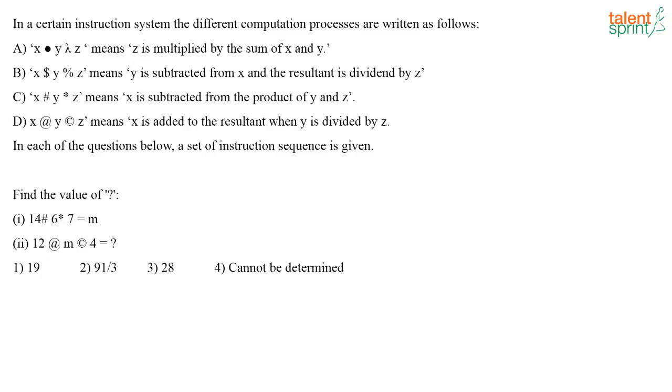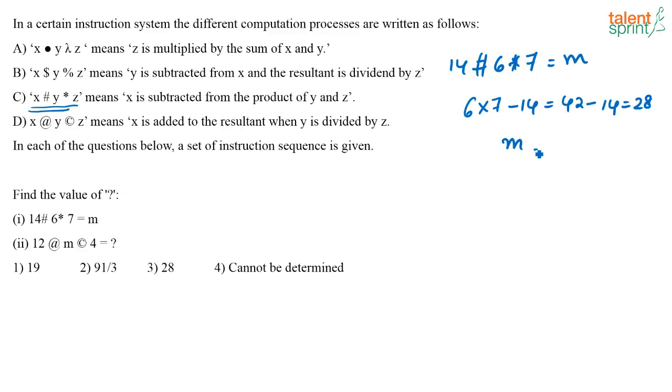What's given here? You have 14 hash 6 star 7 is equal to m. This is what is given in the question. X hash y star z means x is subtracted from the product of y and z. So what should I do? I should do 6 into 7 minus 14, that is equal to 42 minus 14, that is equal to 28. So the value of m is equal to 28. This is the answer that I get from the first step.